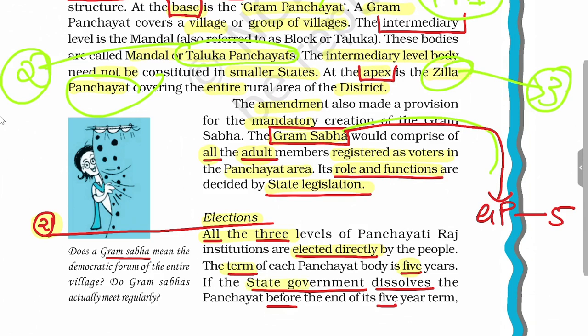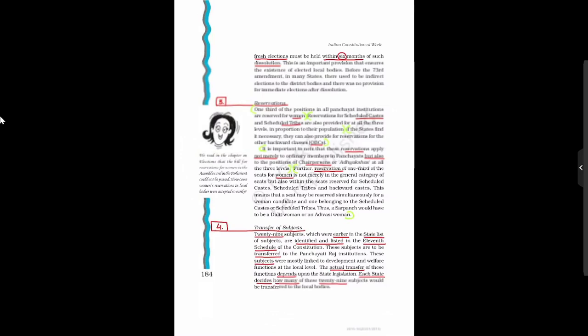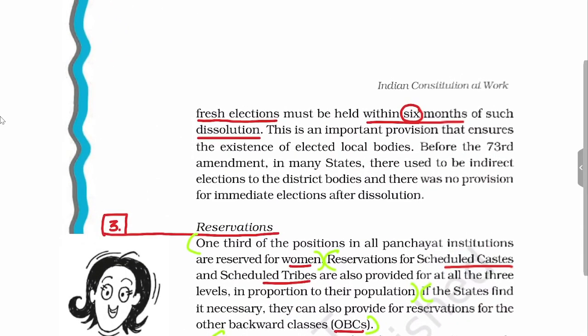And in case the state government dissolves the bodies before the completion of the 5-year term, then in this case fresh elections have to be conducted within 6 months of the dissolution, so that there is continuity in the existence of the Panchayati Raj institutions. So this constitutional provision will ensure the continuous existence of the elected local bodies.